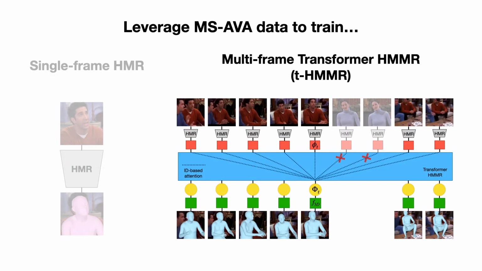For the video setting, we propose a model for human mesh and motion recovery, where the temporal encoder is based on the transformer architecture. We call this T-HMMR. A benefit of the transformer is that we can easily control attention and ignore shots of a different individual. This is very common in movies where an identity can change between shots, and traditional recurrent and convolutional models do not have a principled way to deal with this type of missing data.